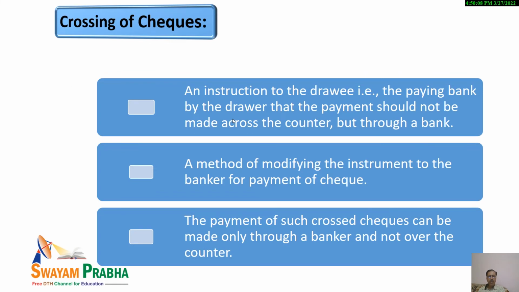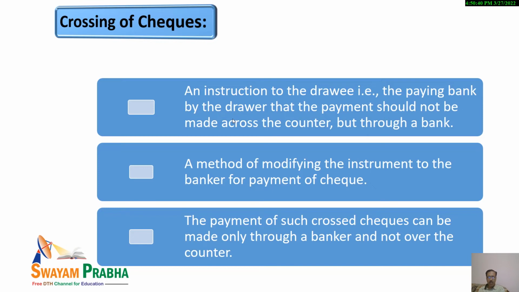Now, the next topic that we are supposed to cover in this particular lecture is crossing of checks. I think by this time you might have understood what crossing of checks is, as a few categories have already been discussed while discussing the types of checks. Now, what is crossing of checks?